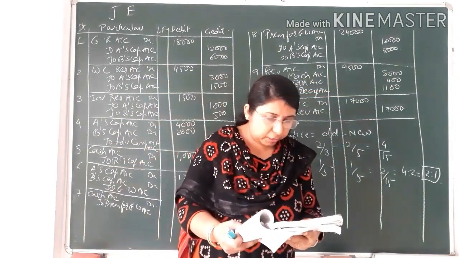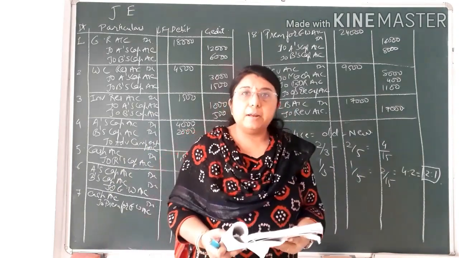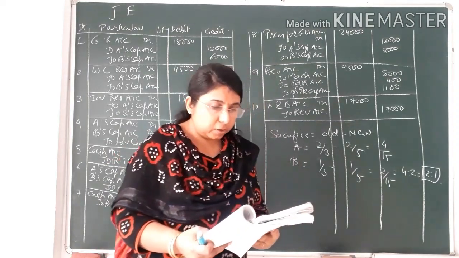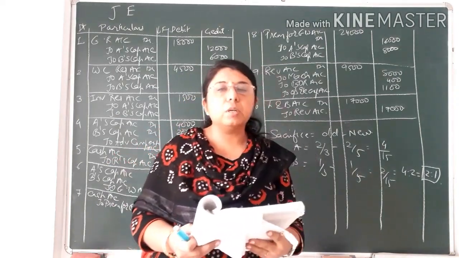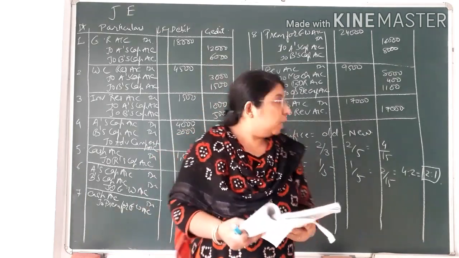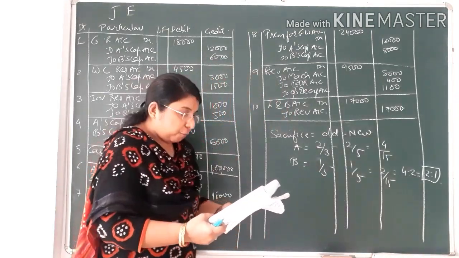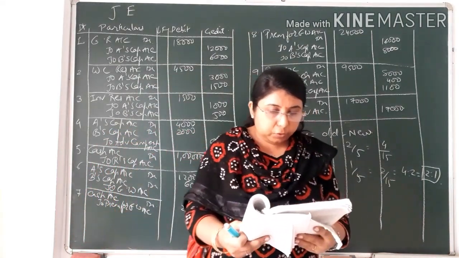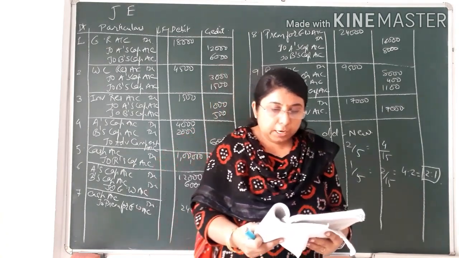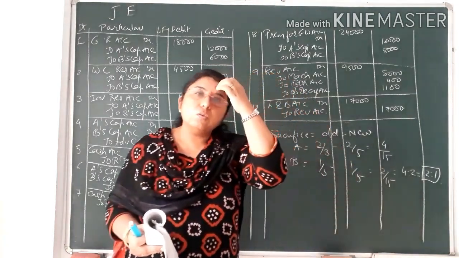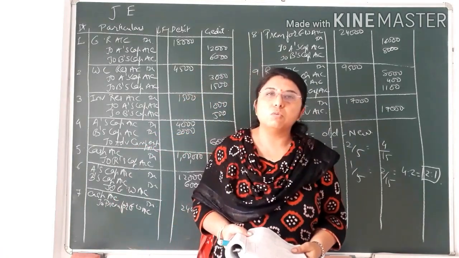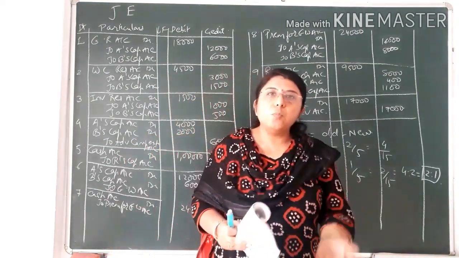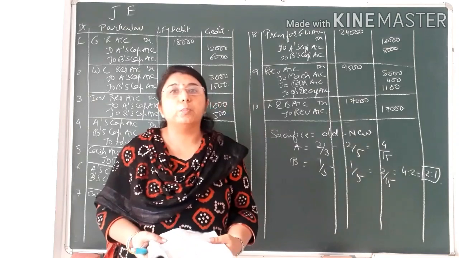Next adjustment you can see, provision for bad debts, it means BDR, bad debt reserve, is to be kept at 10% on debtors. Now what is the value of debtors that has been given to you in the question? That is 24,000. Out of that, provision is to be kept at 10% on debtors. If you find 10% of 24,000, it would come to 2,400. But in the question, BDR is already given to you as 2,000. So you have to make a further provision of bad debt reserve of rupees 400.